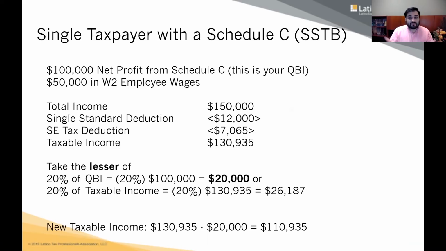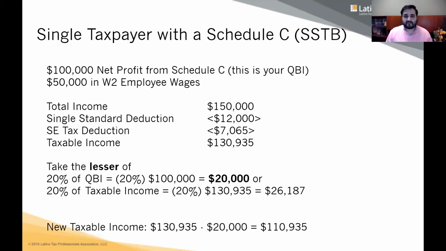So George has two sources of income. He has a W-2 for $50,000. He's an employee, but he also has $100,000 of net income under Schedule C. So first, let's combine this. So the total income is $150,000 total income, right? You add it up. Now, let's arrive at taxable income. So we're gonna take away the single standard deduction, take away the self-employment tax deduction. The point is that George's taxable income is $130,935.